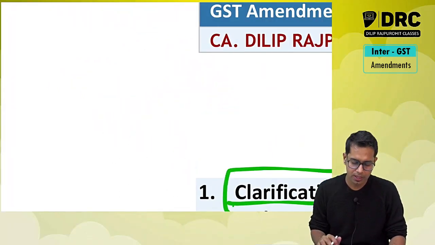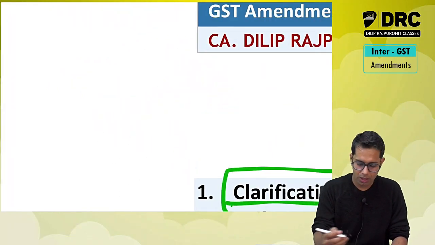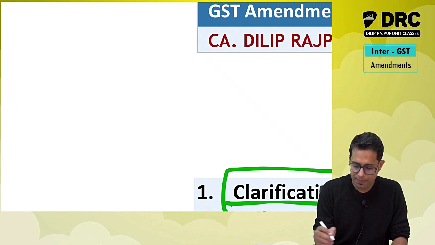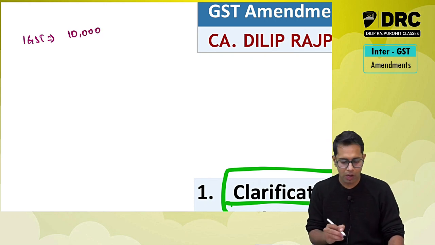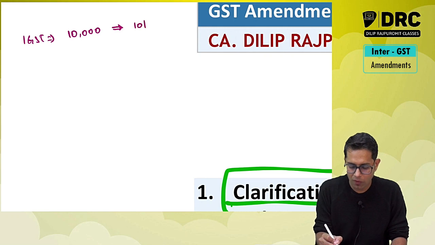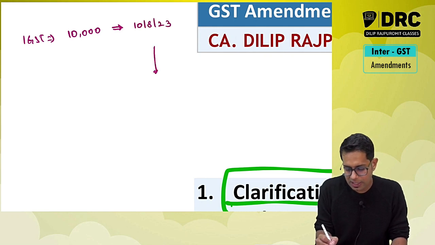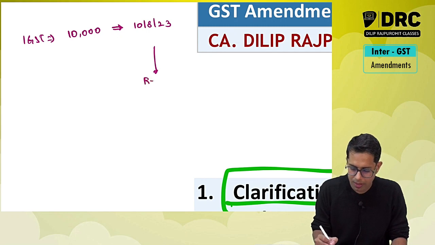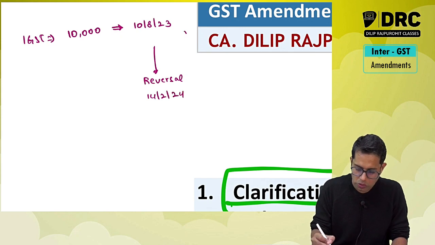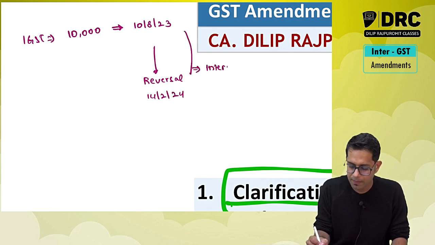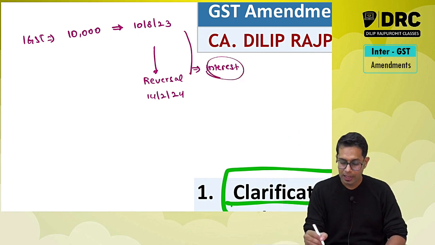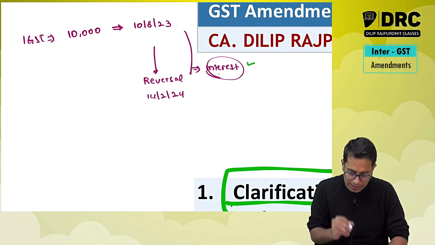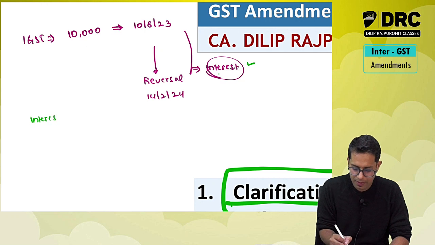Government has told, say you have wrongly taken the credit. Say the wrongly claimed credit under IGST is 10,000 rupees. Now I have taken this credit on, say, 10th of August 23 and the reversal is made by me on, say, 14th of February 24. So normally I will have to pay interest for this period. Correct? Now the lawmaker says, Dilip, wait, this interest will be applicable only if